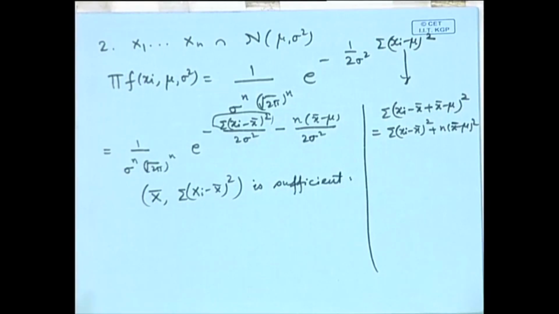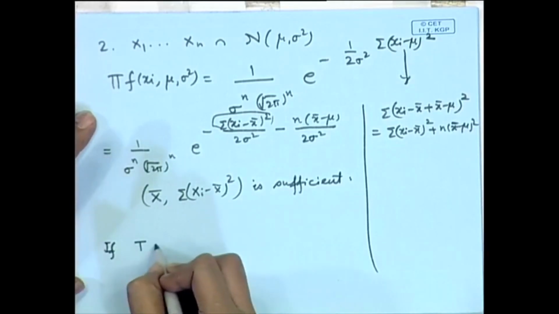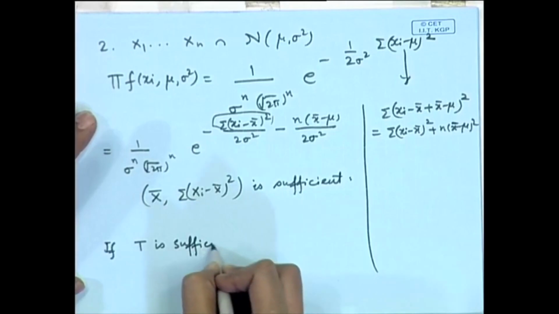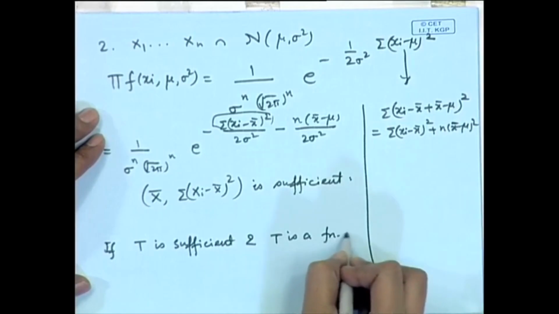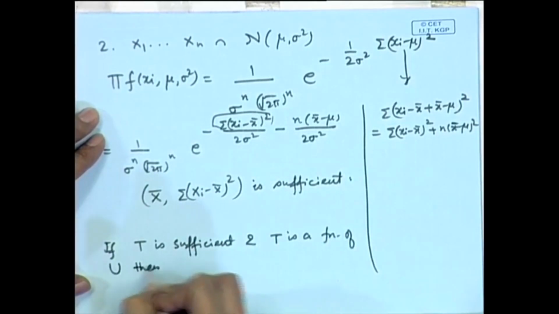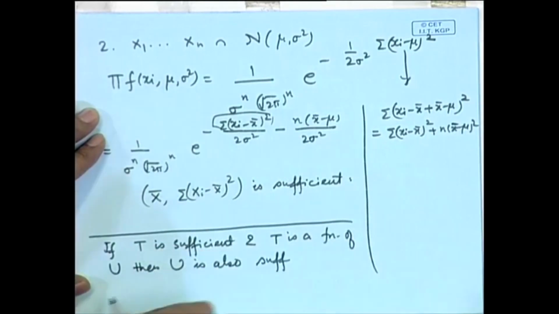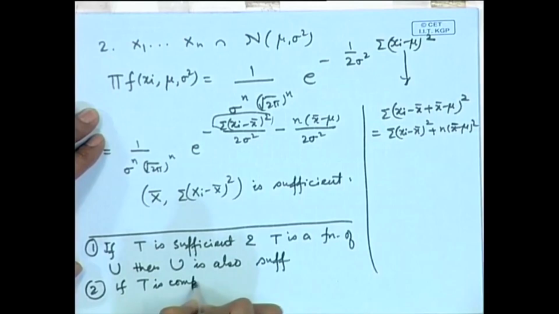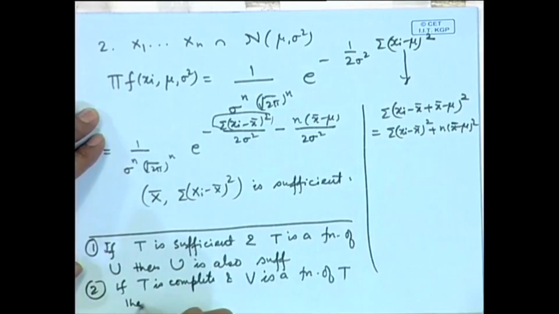Any one to one function of a sufficient statistic will also be sufficient. In fact, we can write the general thing that if T is sufficient and T is a function of U, then U is also sufficient. On the other hand, if T is complete and V is a function of T, then V is also complete.